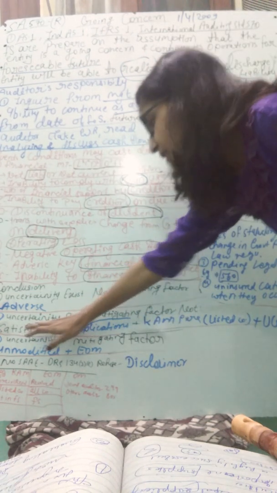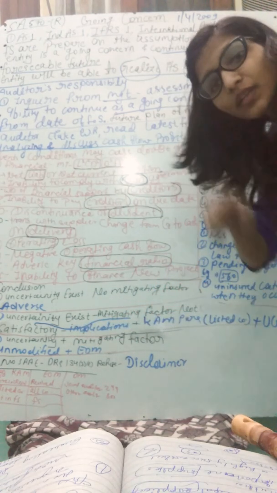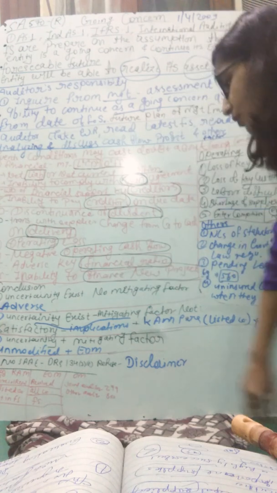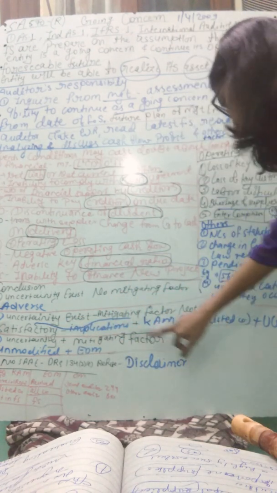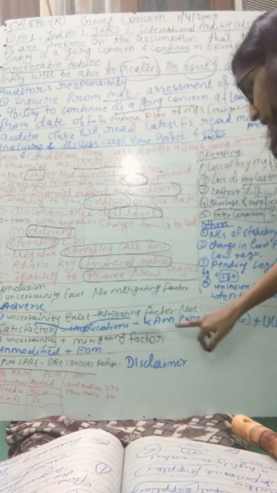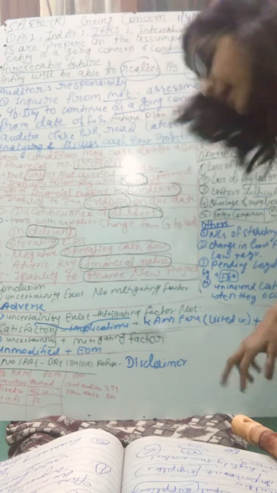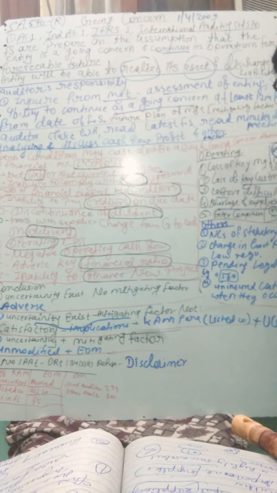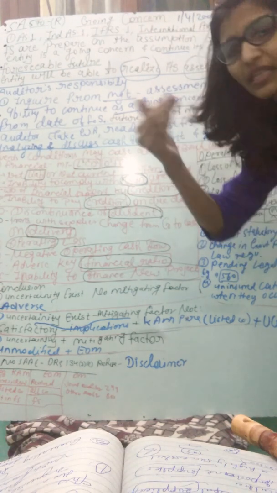If uncertainty exists and a mitigating factor also exists, but it is not satisfactory, then you give a modified opinion plus implications in the audit report: a key audit matter para, in listed entities only, and the uncertainty regarding the going concern assumption in the basis for opinion.